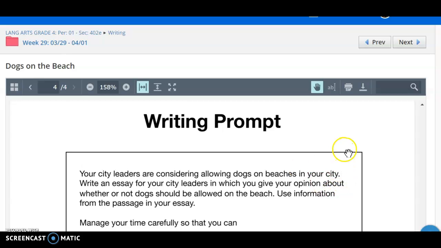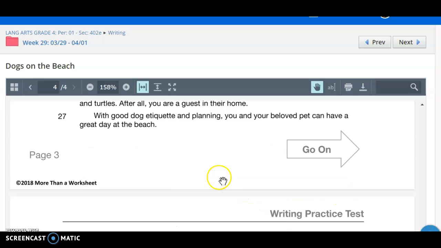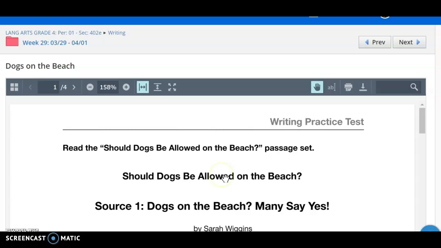So then we're going to turn to our prompt, and we can see here that our city leaders are considering allowing dogs on beaches in your city. You have to write an essay for your city leaders in which you give your opinion about whether or not dogs should be allowed on the beach. You have to use information from the passage in your essay. So now let's go back to our weekly folders and take a look at what we're doing Monday through Thursday of this week.